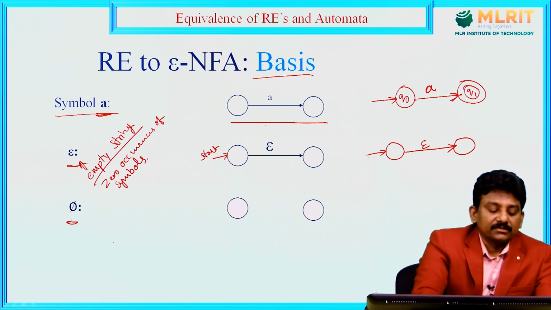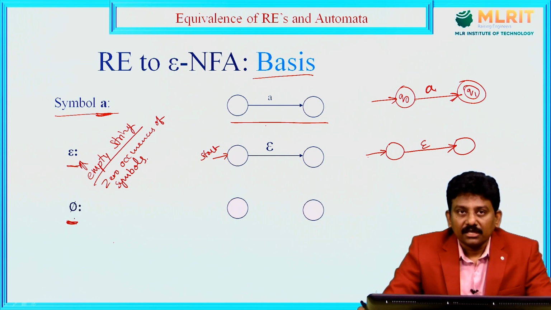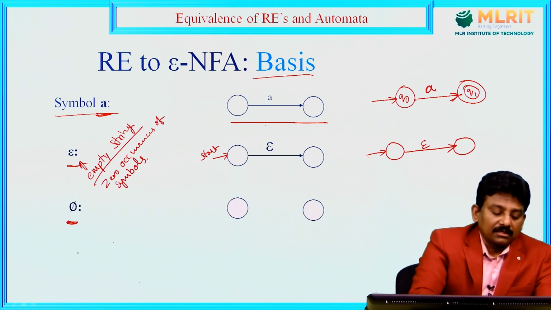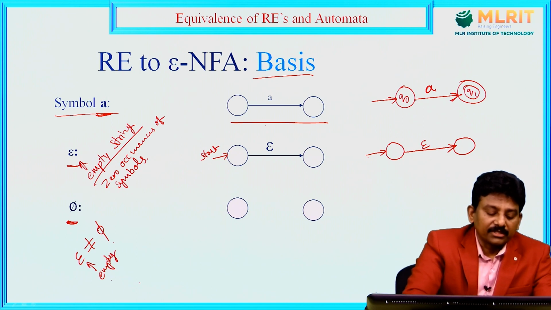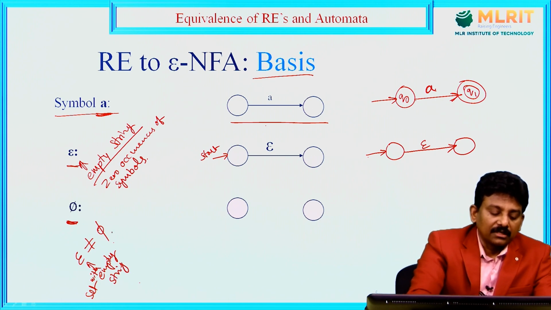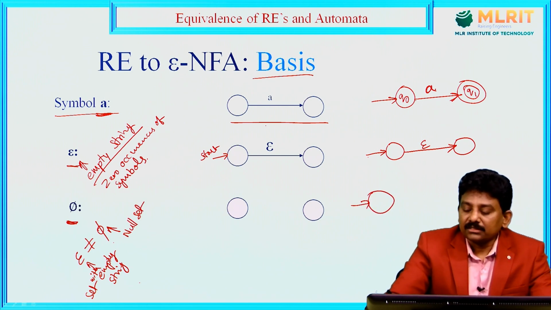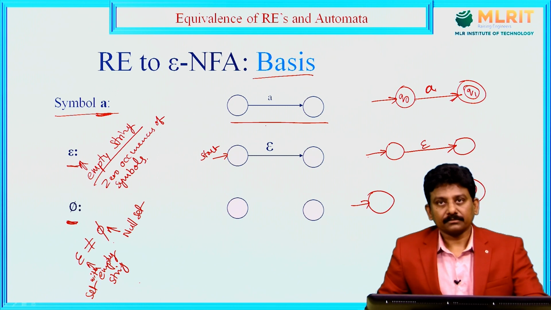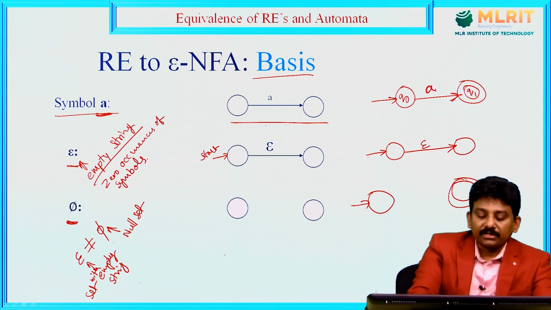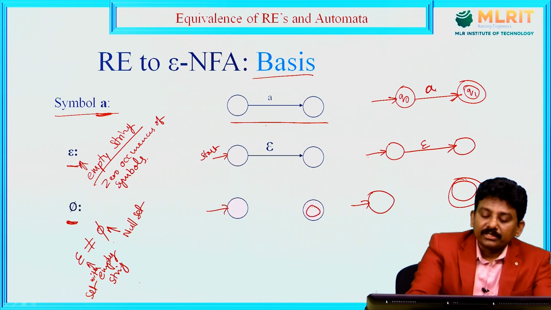If the symbol is phi, that means null set. Epsilon is not equal to null set. These two are different. Epsilon is the set with the empty string, phi is the null set. So, there is an initial state, there is a final state, but there is no transition from the initial state to the final state for null. I will draw here. So, this is the initial state, this is the final state, there is no transition.